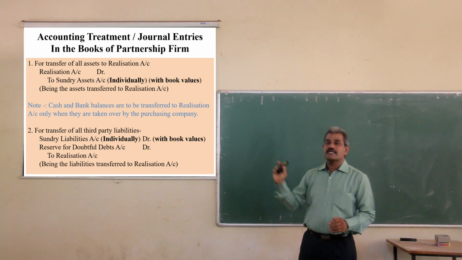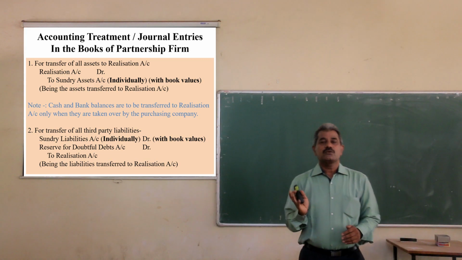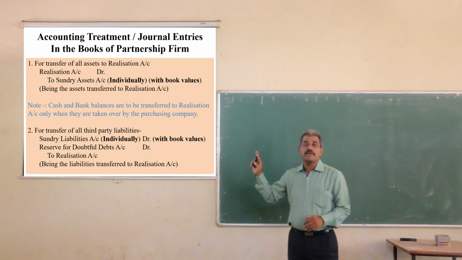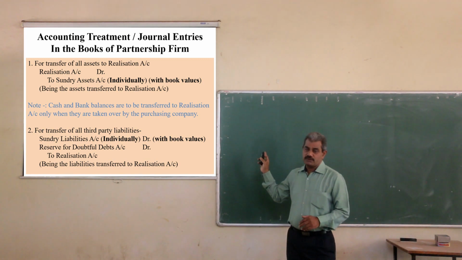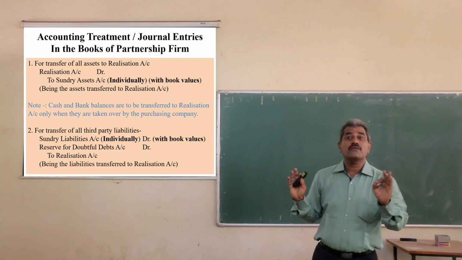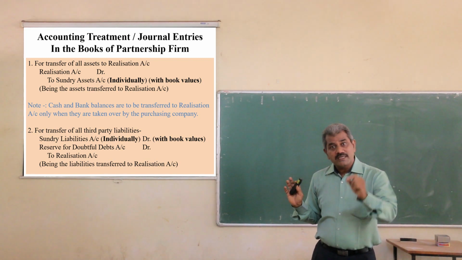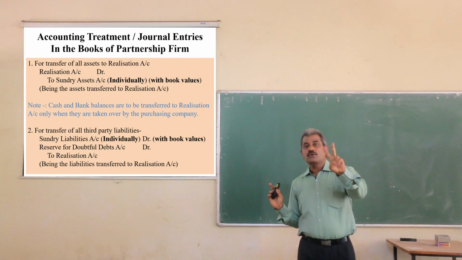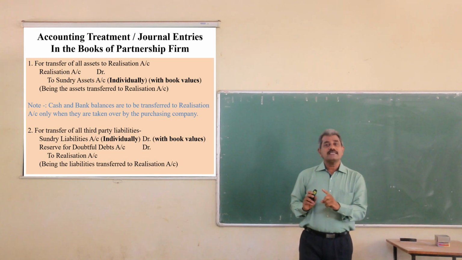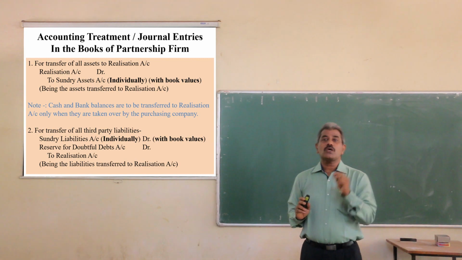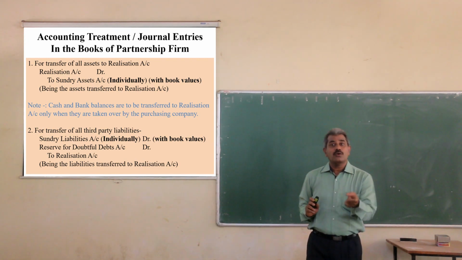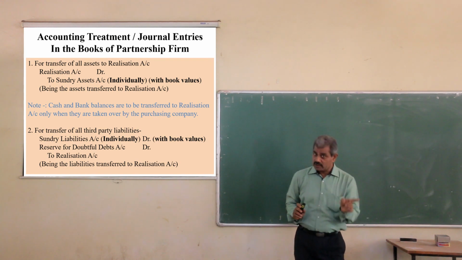First, we have to transfer all the assets to the realization account by passing a simple entry: realization account debit to all assets accounts, with the book values given in the balance sheet. There are two rules. One is that cash and bank balance is transferred to the realization account only if these assets are taken over by the company, otherwise not.